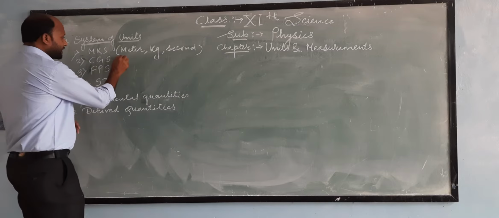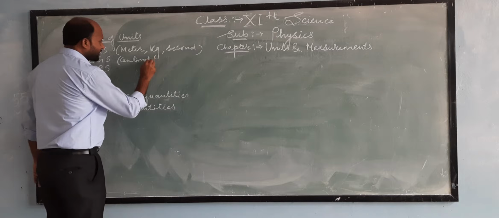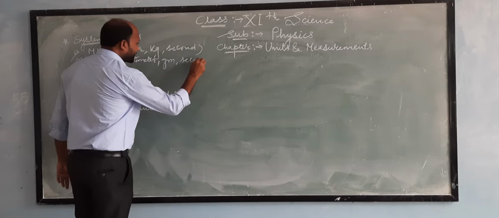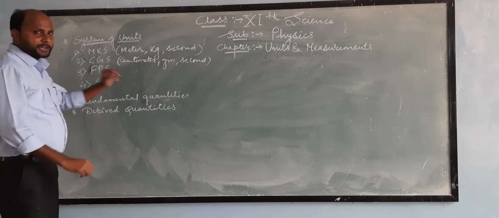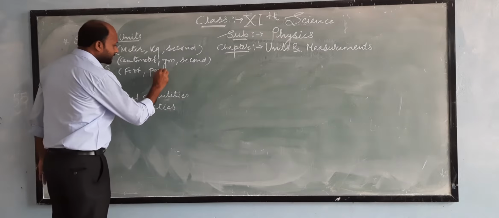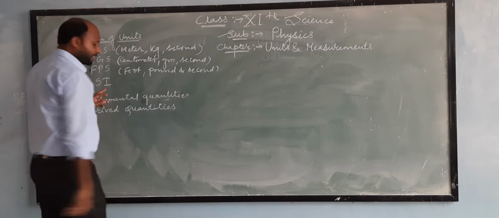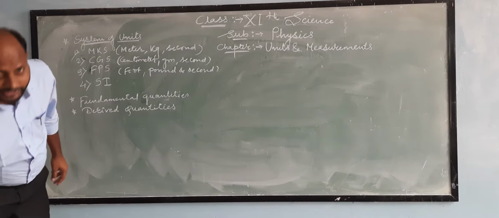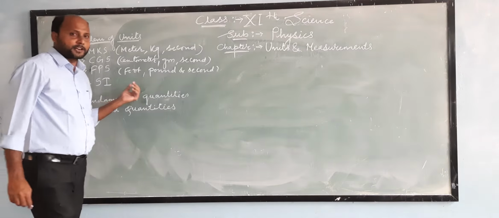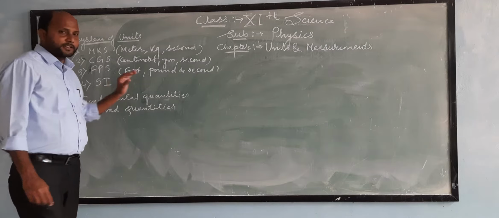Similarly, CGS unit stands for centimeter, gram, and second. Similarly, FPS stands for foot, pound, and second. And the final one, SI unit stands for System of International Unit, or it is also called as International Standard or International System of Units, which is SI unit.